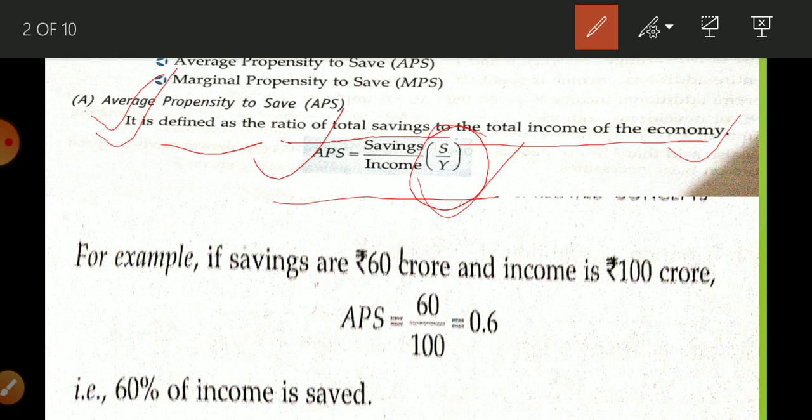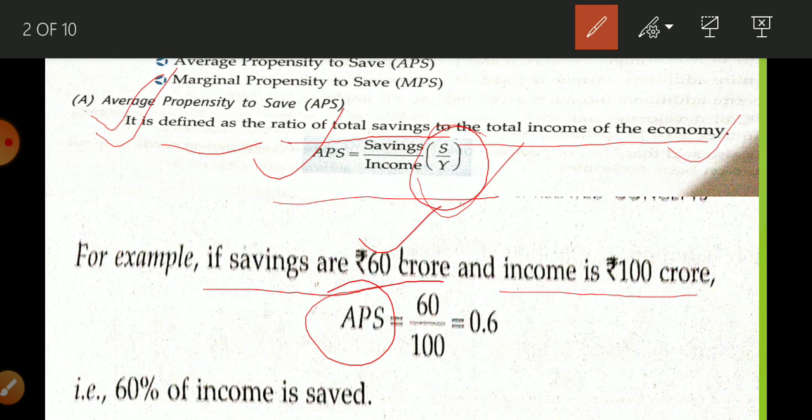Here is one example. Suppose saving is 60 crore and income is rupees 100 crore. What will be the value of APS? We have learned the equation for calculating APS, S upon Y. So saving is what?